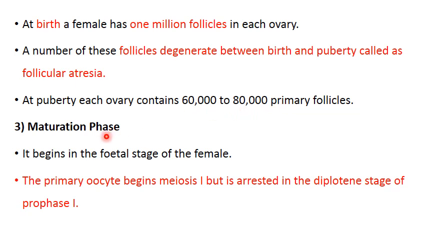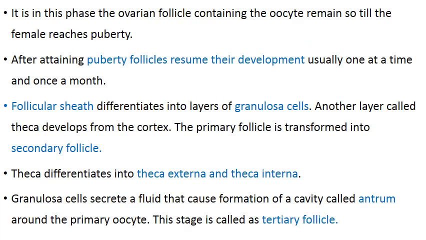Third phase is the maturation phase, where we have meiosis 1 and meiosis 2 occurring. This also begins in the fetal stage of the female. The primary oocyte will begin meiosis 1 in the fetus itself, but stops or gets arrested in the diplotene stage of prophase 1. Now, in this phase, the ovarian follicle containing the oocyte will remain so.